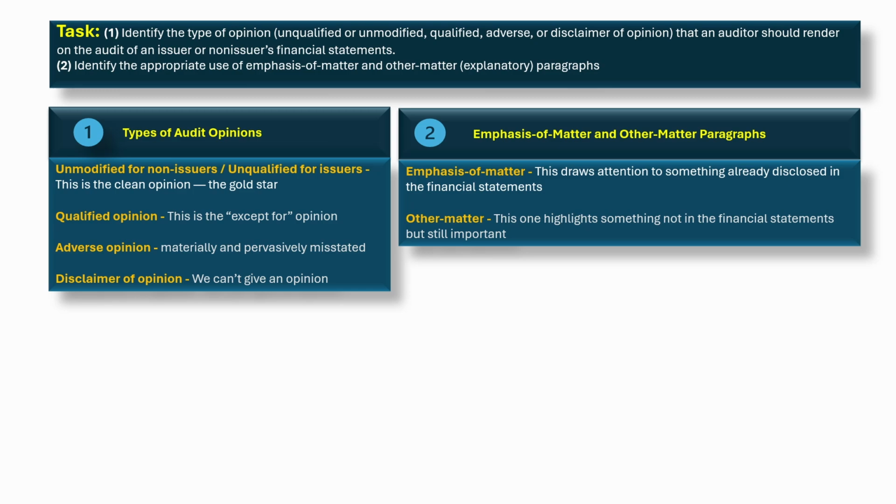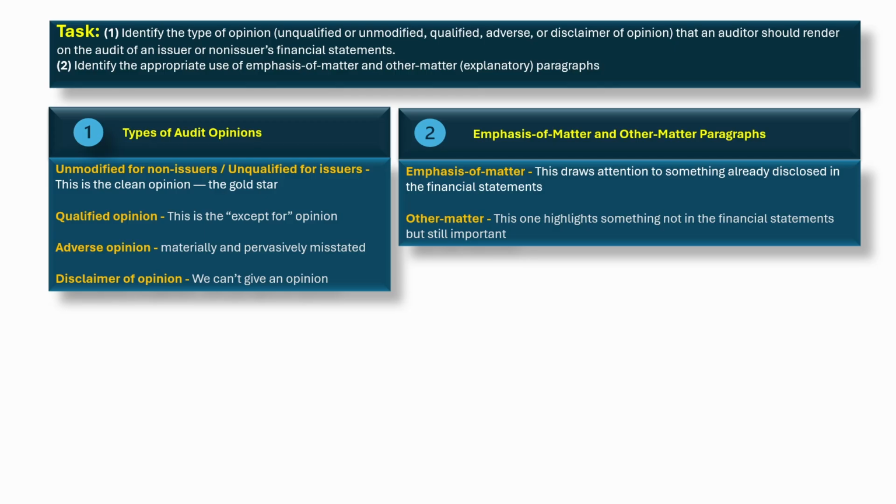1. Types of audit opinions. Unmodified for non-issuers. Unqualified for issuers. This is the clean opinion, the gold star. It means the financial statements are presented fairly in all material respects, in line with GAAP. Nothing major is wrong. Now, sometimes, even with the clean opinion, we may add a paragraph to highlight something important, but the opinion itself stays unmodified.